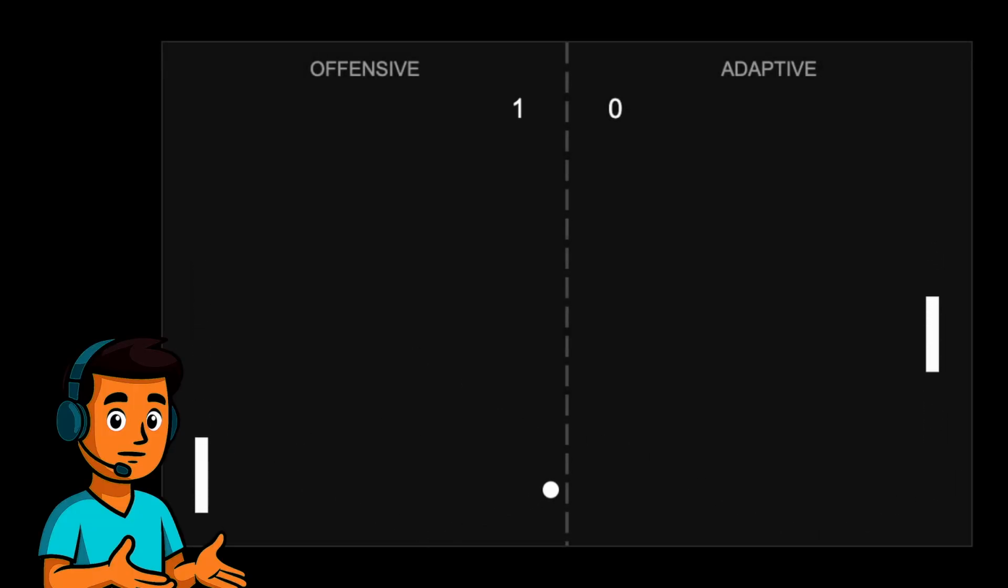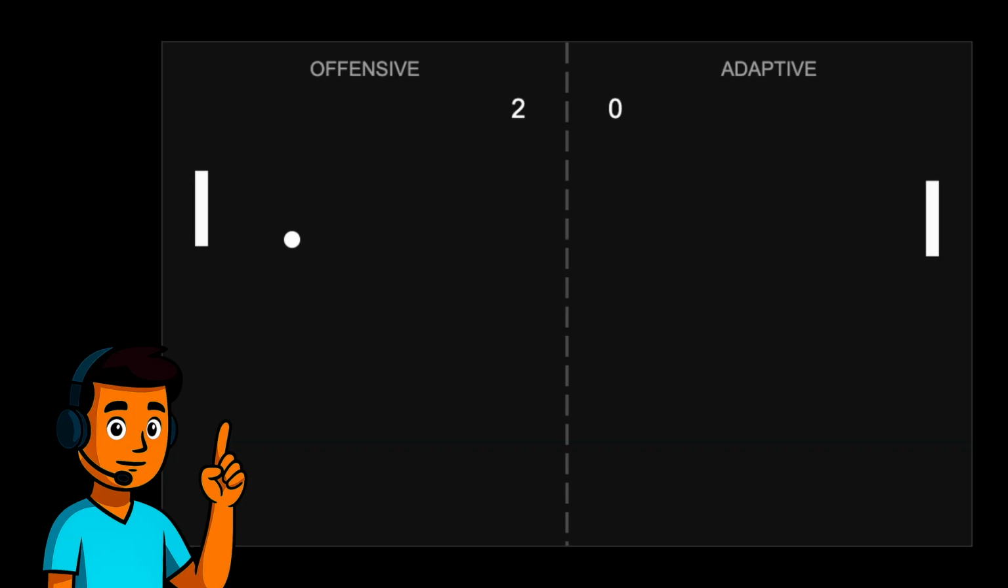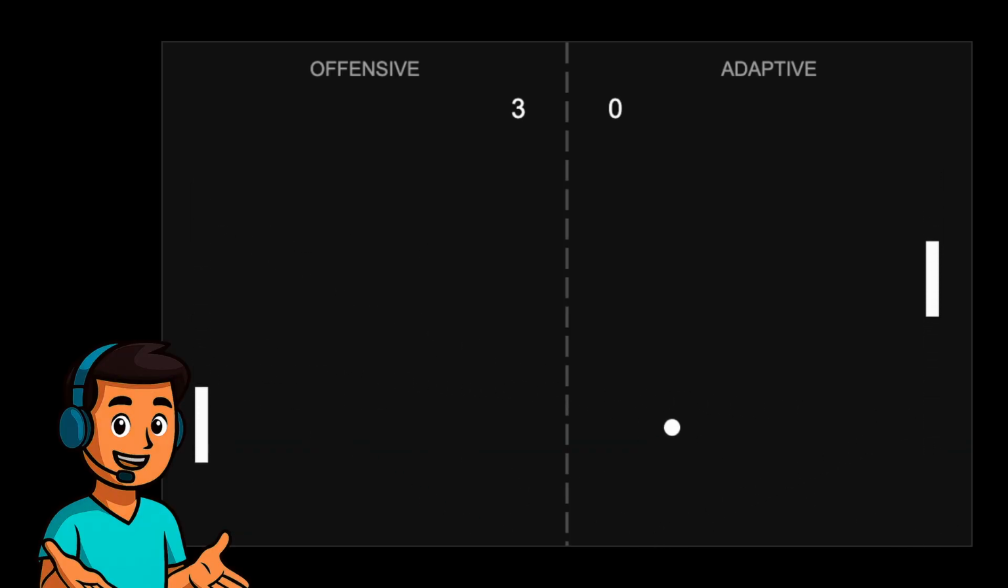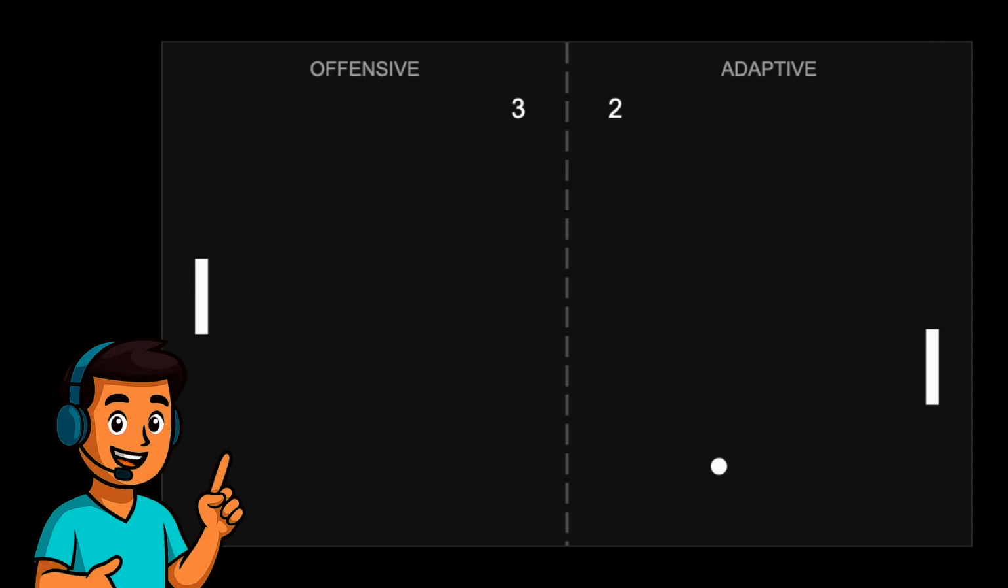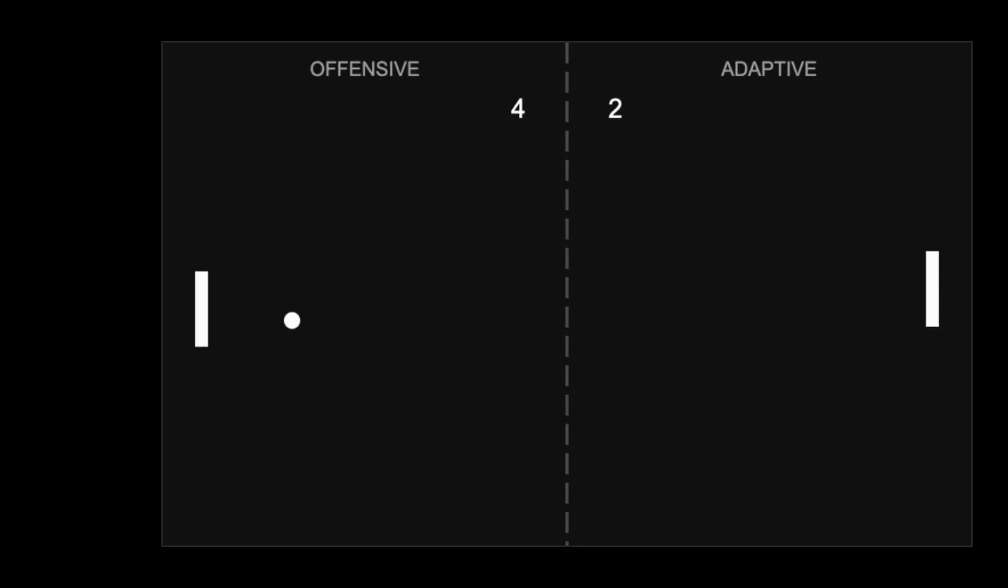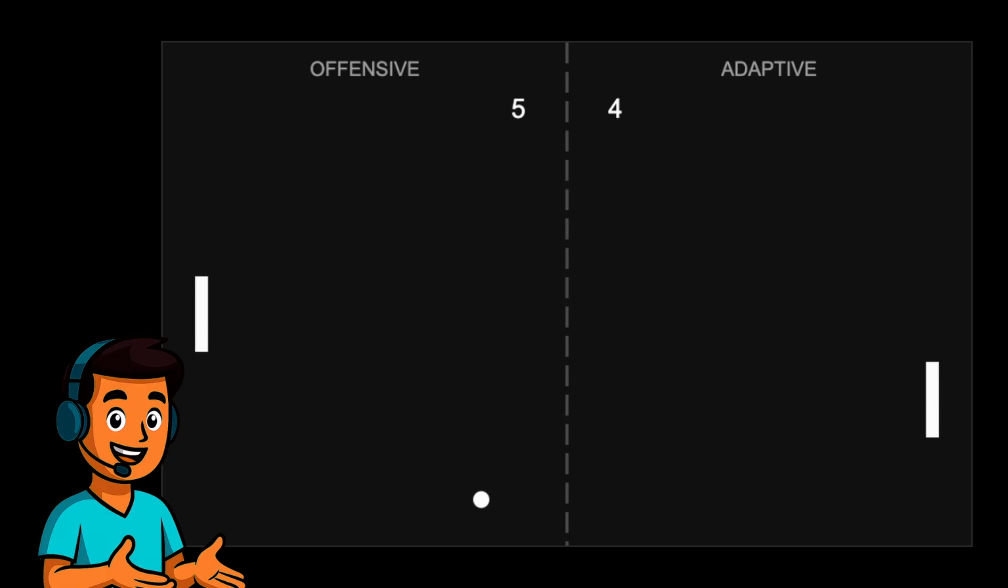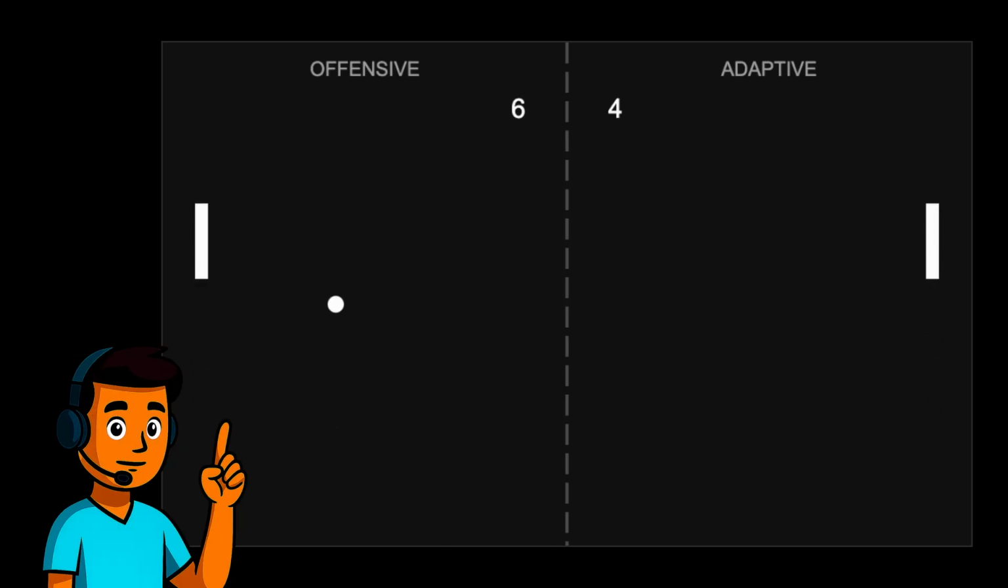Right off the bat, the offensive AI is already hitting some accelerated shots that are proving to be extremely difficult for the adaptive AI to receive. However, this time, it won't be as easy for the offensive AI. Unlike the follower, the adaptive AI is proactively moving to the correct location. Now it's starting to score some points back. The offensive AI's tactics still seem to be working slightly more effectively, but either one could still win this.